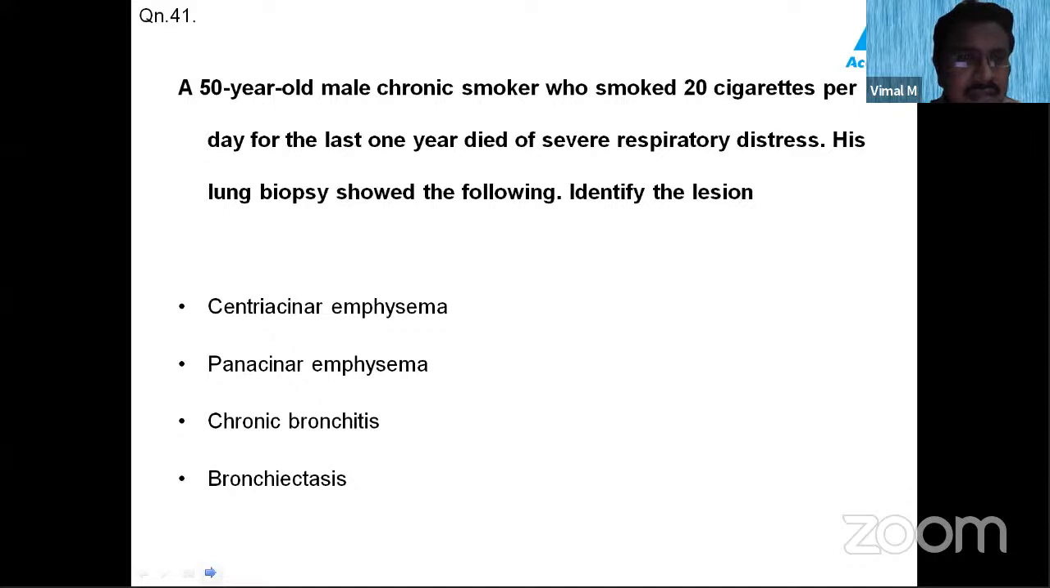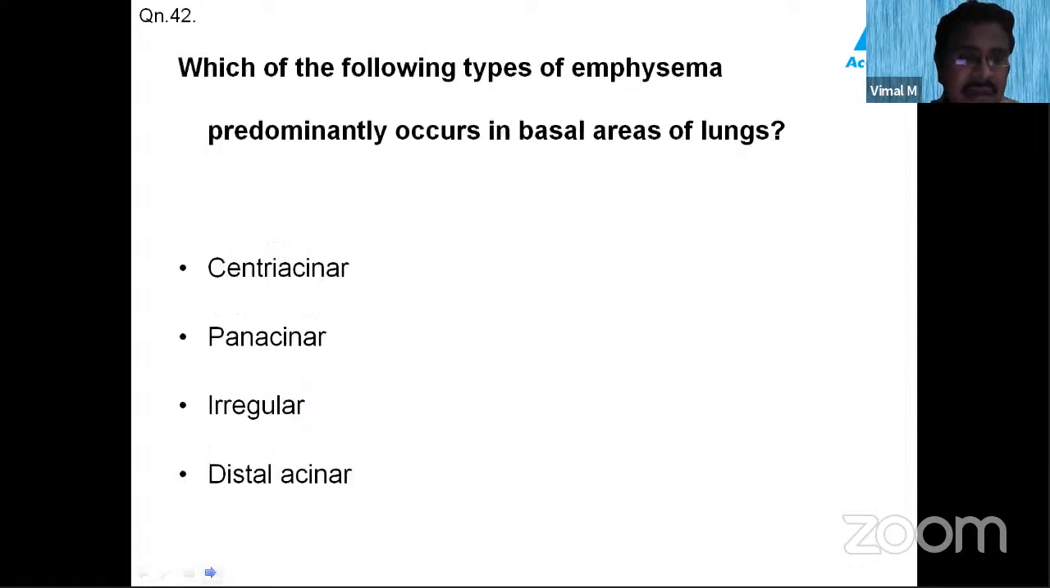Let us solve this question. That is a 50-year-old male. By this time you know that in smokers, what type of emphysema? Yes, it is centriacinar emphysema. The patient died of severe respiratory distress. So centriacinar emphysema.